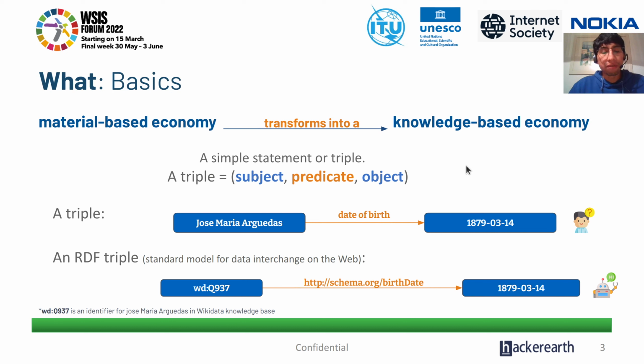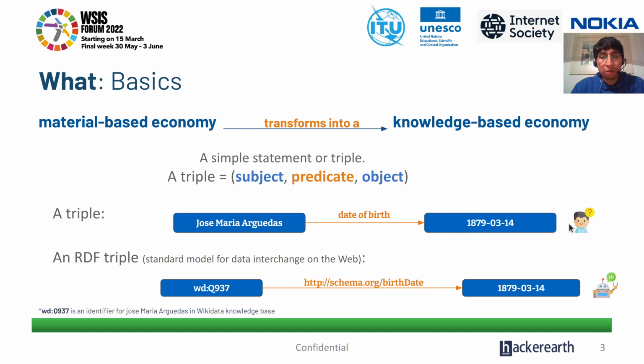Basically, our material-based economy is now transformed into a knowledge-based economy. The more knowledge a country or a society has, the better or more empowered it is. So a simple statement can be transformed into a triple, which is basically subject, predicate, and object. Every statement that we speak can be transformed into this triple. In this case, we have Jose Maria Arguedas's date of birth, 1879.